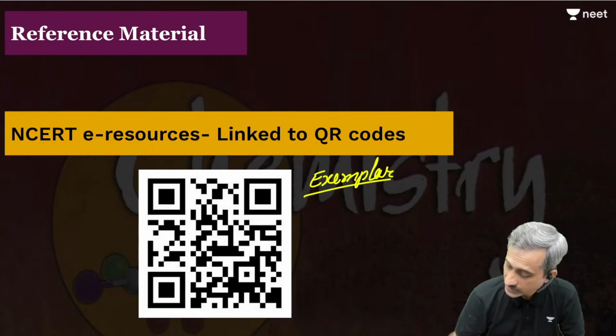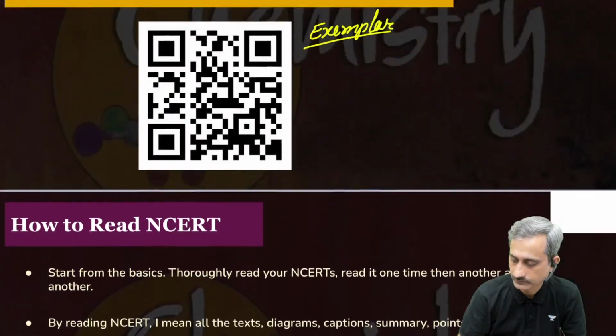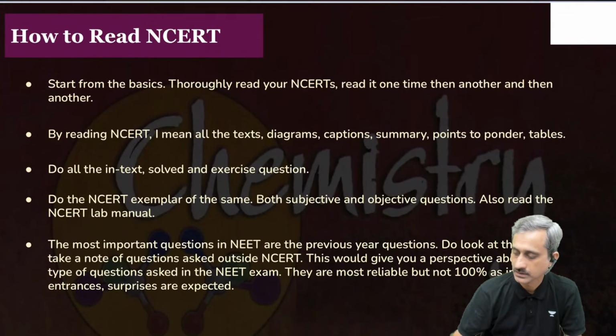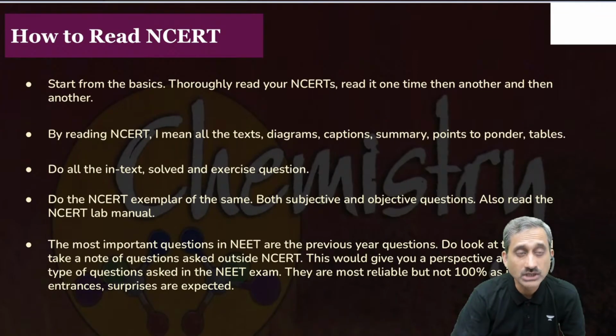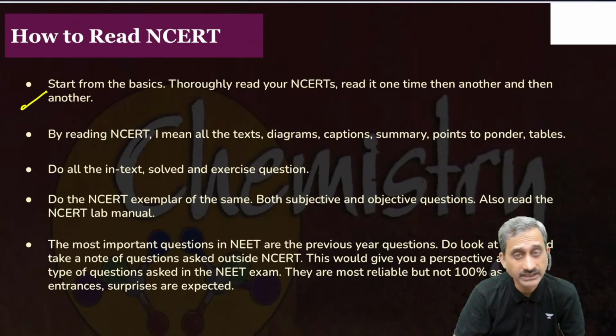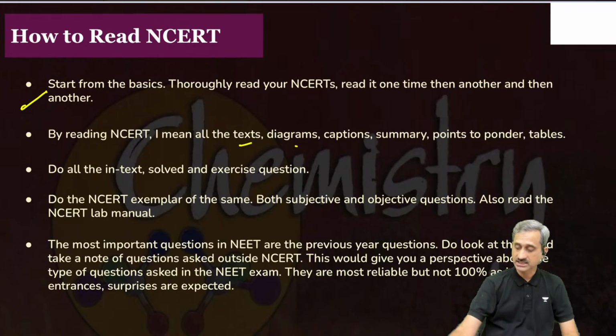So we are going to use the Exemplar. And now we are going to talk about how to read the NCERT. We are going to start from the very basics and thoroughly read NCERT, read it one time, and another, and then another. We are going to use all the text, diagrams, captions, summary, points to ponder, tables, everything. And that's what we have been using.